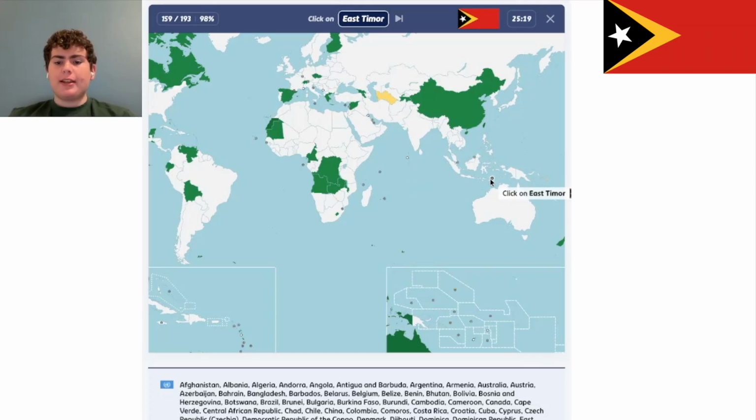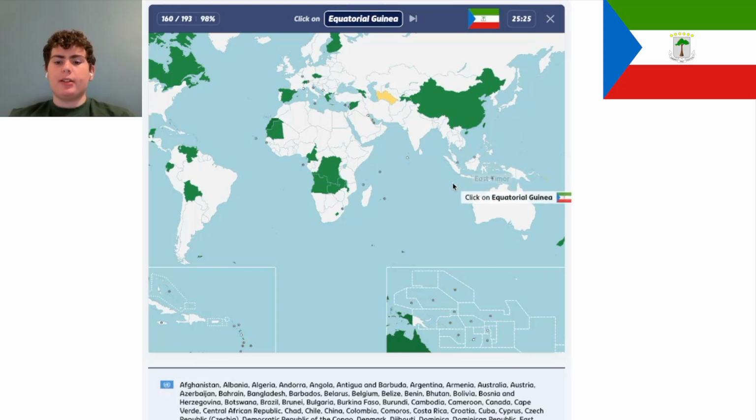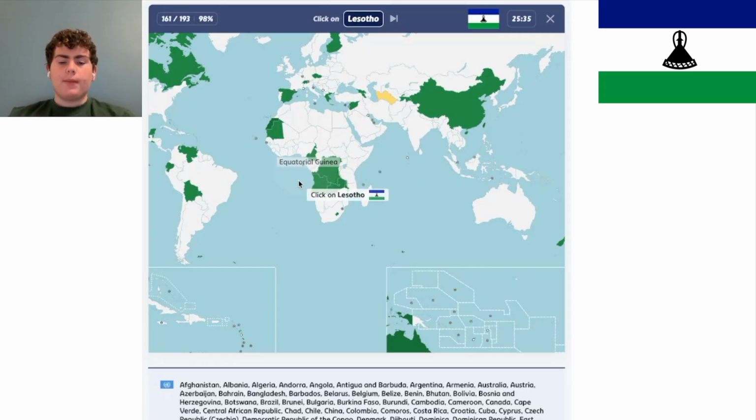East Timor is right here, also called Timor Leste, and it's a very new country. It's half of an island. Equatorial Guinea, which is another of the Guinea countries, speaks Spanish, and it is this country right here. Lesotho, I'm not sure about my pronunciation on that one. I'll fix that. Is this country right here?